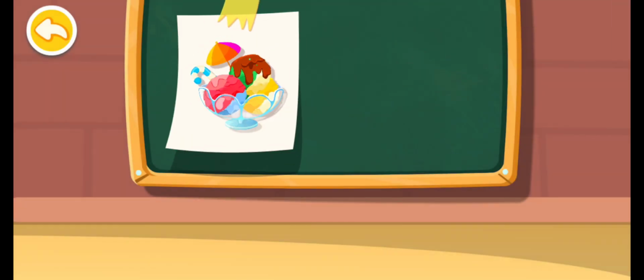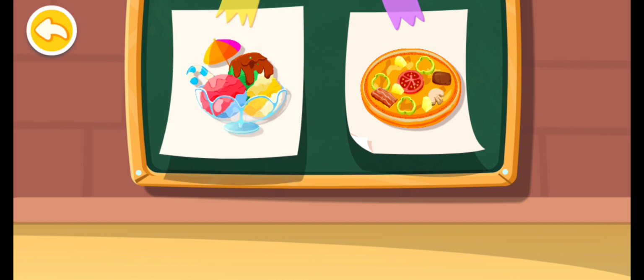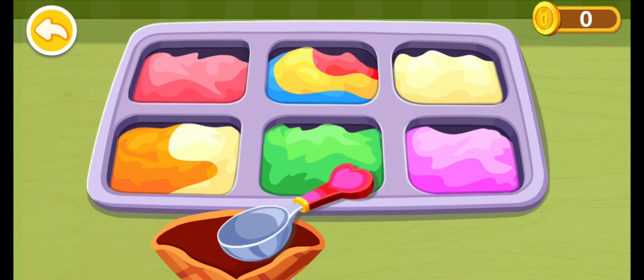This is what the customer ordered. Let's make it together. Wow, the ice cream looks really yummy.